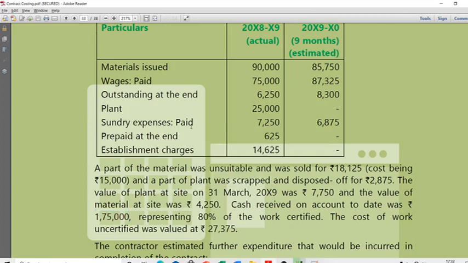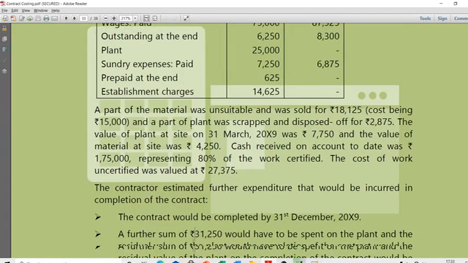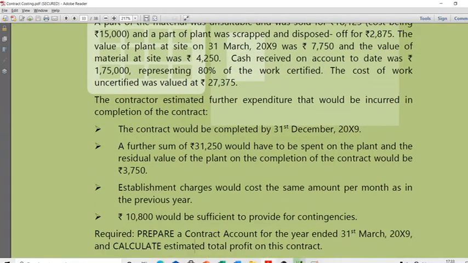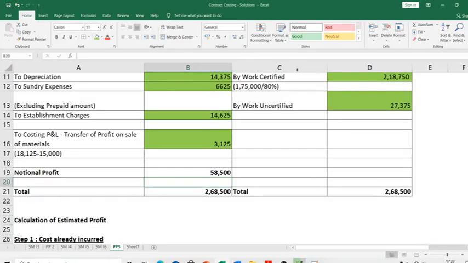Now they're asking me what is the estimated profit from the total contract. See, from the total contract, what is the estimated total profit from this contract? I can't say this 58,500 is my total profit because some more work has to happen. That means some more revenue will get recognized and some more cost also will be there. So I should find out what is going to be my total cost that I'll incur and what will be my contract price. The difference will be the estimated profit.